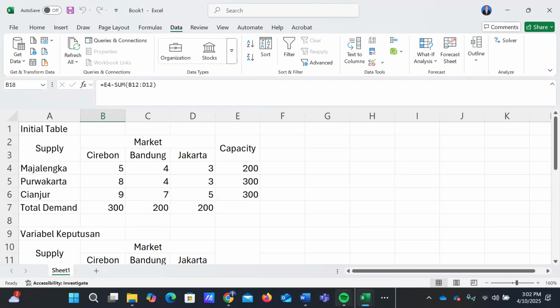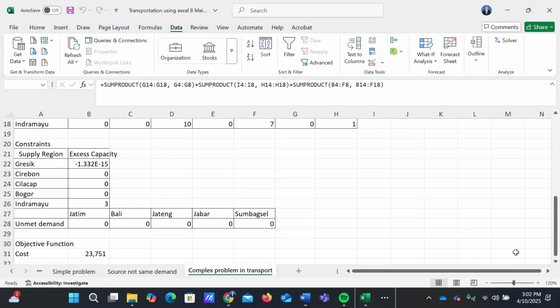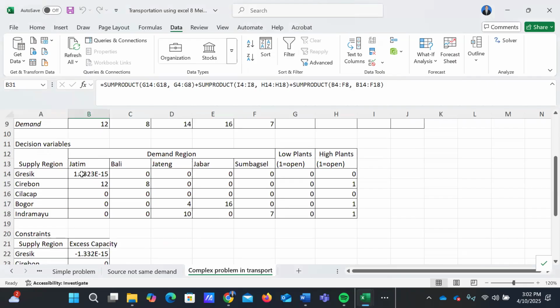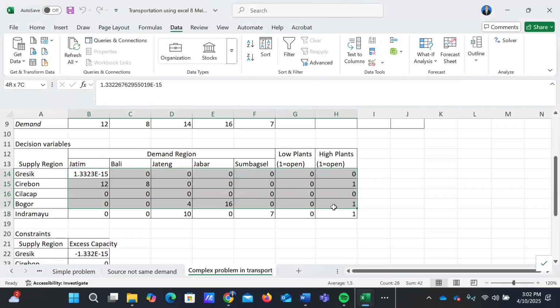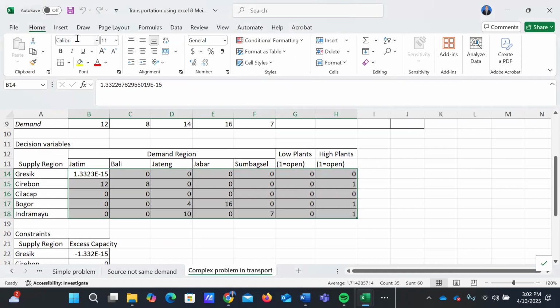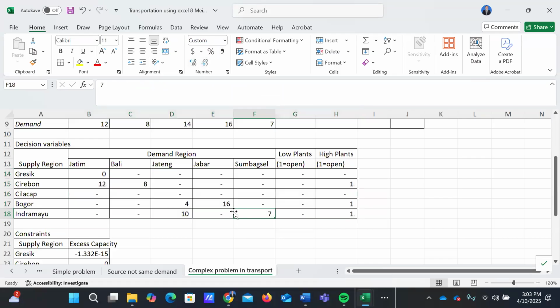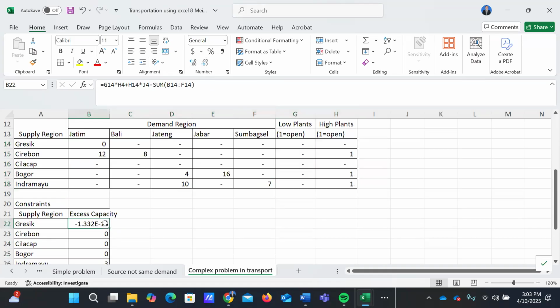To make it easy to read, we will make it number.